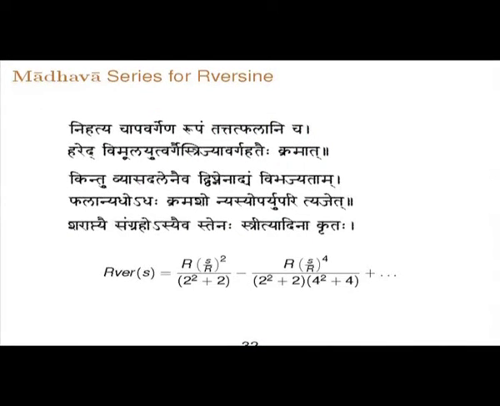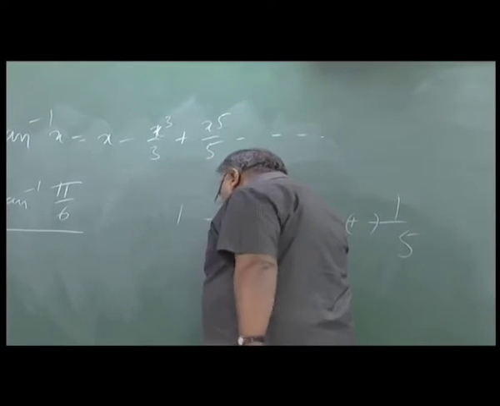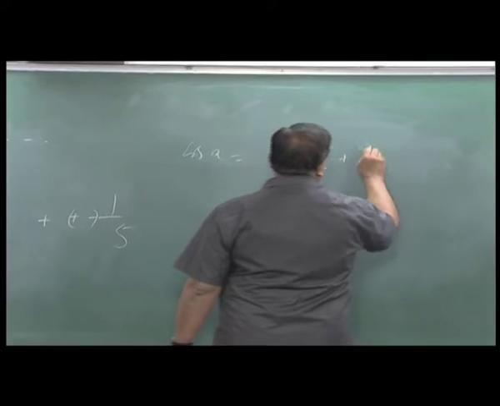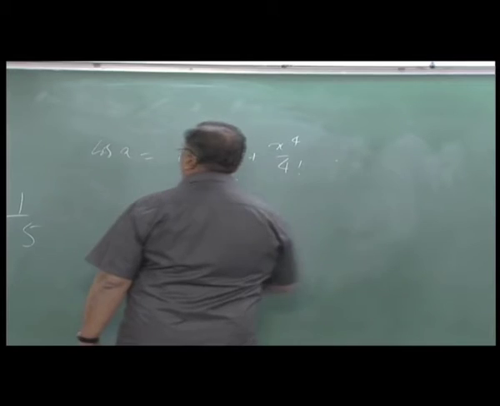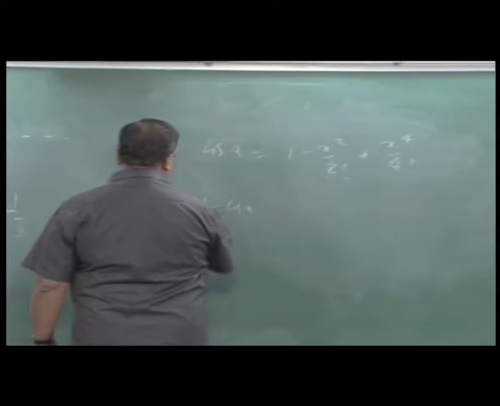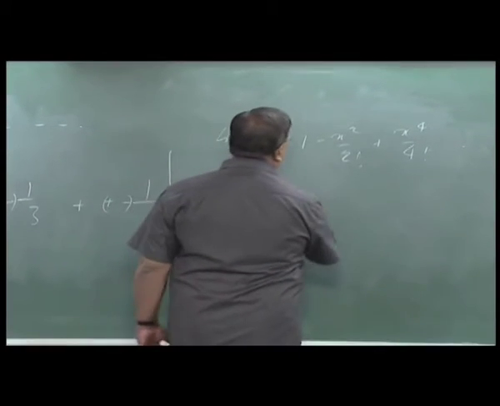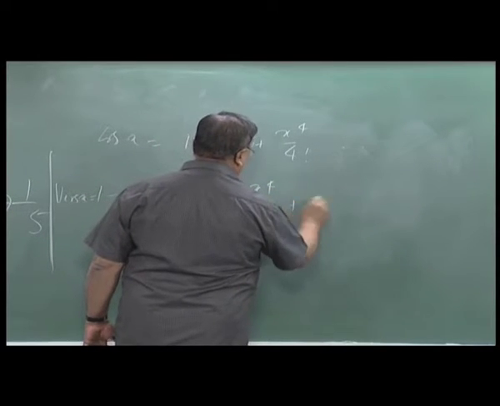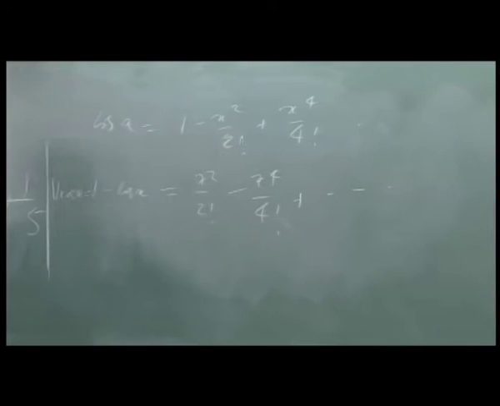Then Madhava has given another set of verses for the Versine or the Shara, that is 1 minus cos. So what is the Versine series? So cos x is 1 minus x squared by 2 factorial plus x4 by 4 factorial etc. So 1 minus cos x, which is Versine x, is equal to x squared by 2 factorial minus x4 by 4 factorial plus etc. Right. So this is the series Madhava is giving.